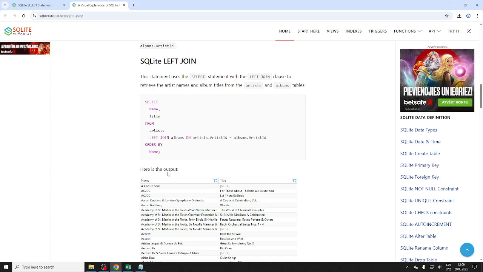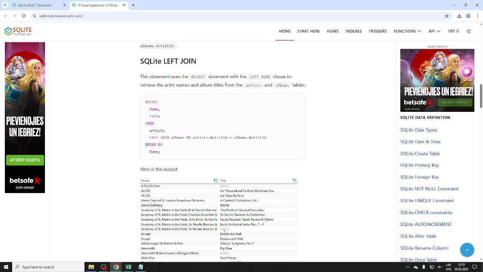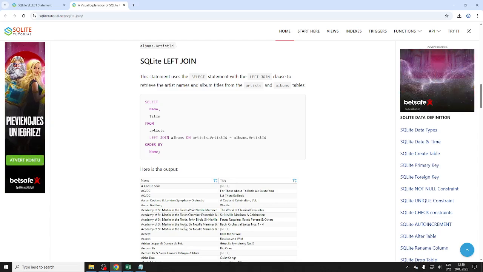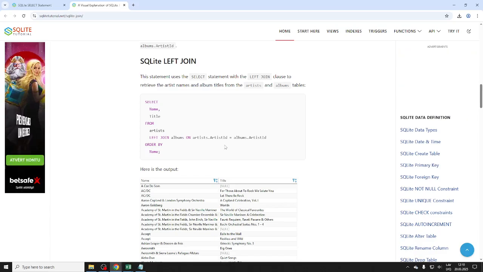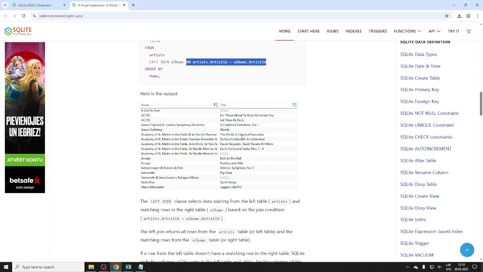Even if their left side, the table on the left side, right? In this example, on a left join, only the left side is required. On the right side, there might not even be a match in the right side table. So apparently some songs in the Chinook table from our last lecture have no artist at all. So then nothing happens. That's fine in this particular left join. If that fits your needs, then you would do it.